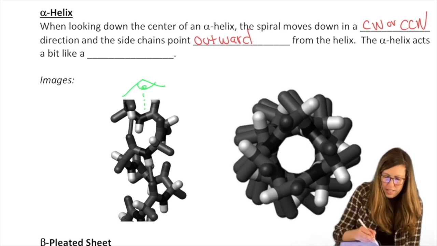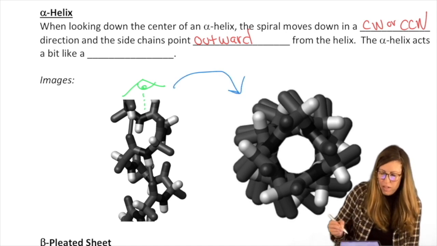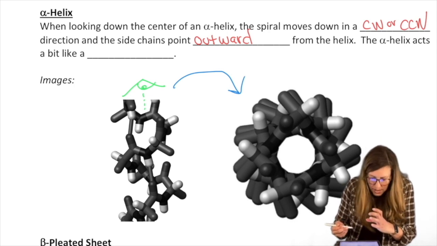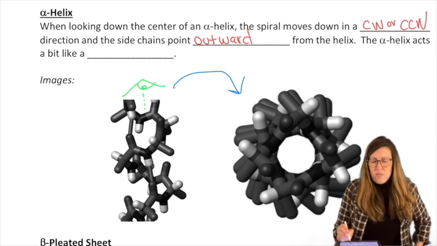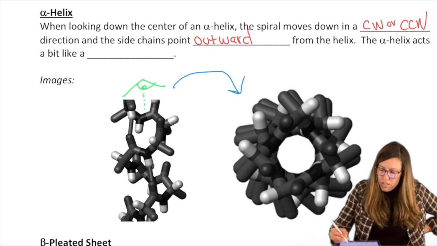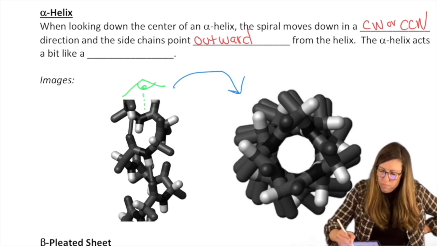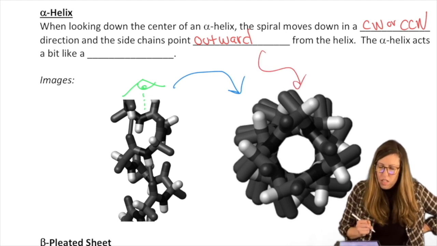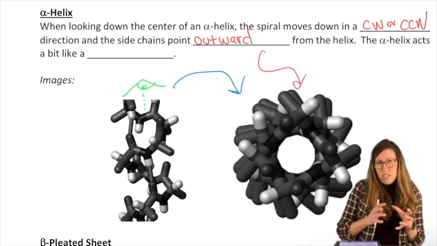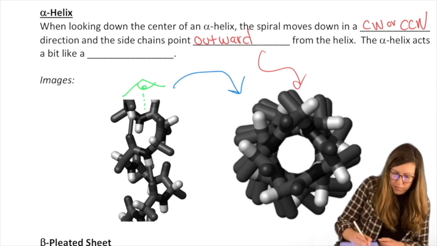Now, if I look down the core, my view would suddenly look like that. So in other words, I take that helix, that side view, and I look down, this is what I would see, the figure where we have the core more visible. And these are all the side chains pointing outward. When you have that shape, you can actually see it act somewhat like a spring.